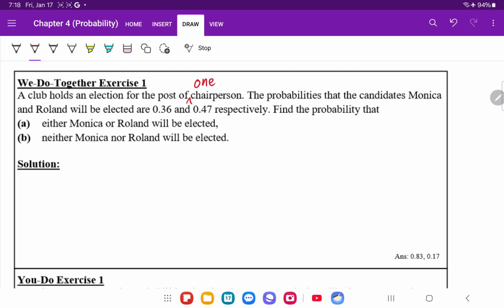Now, do you realize that whether Monica or Roland gets elected, these are mutually exclusive events. They cannot happen at the same time. Why? Because we are only choosing one chairperson. So it's either Monica or Roland. It cannot be the case where both of them are the chairpersons. As such, these are mutually exclusive events.